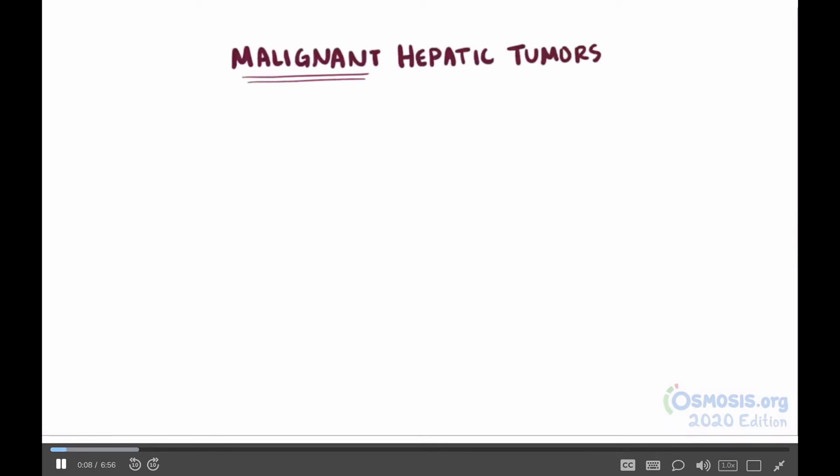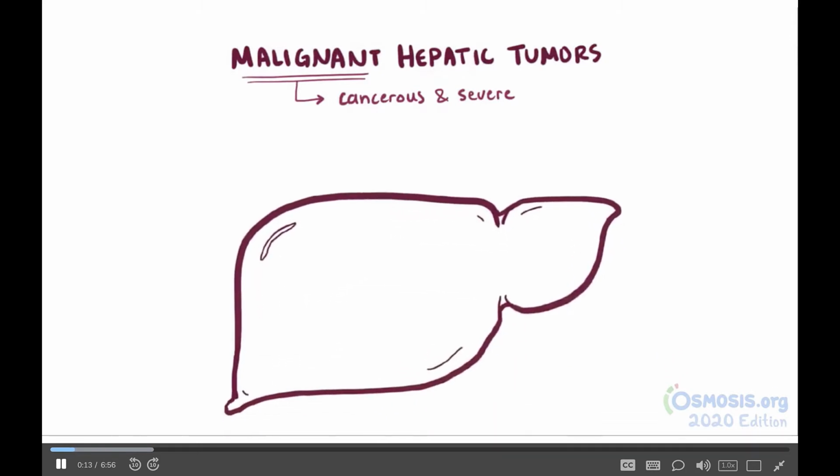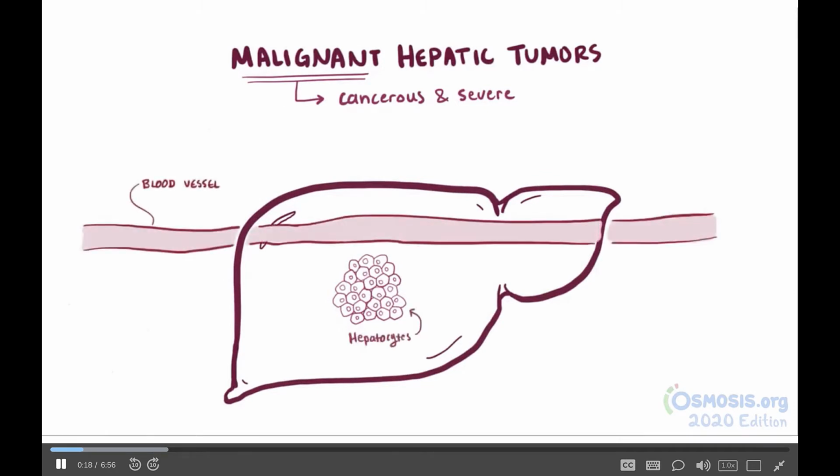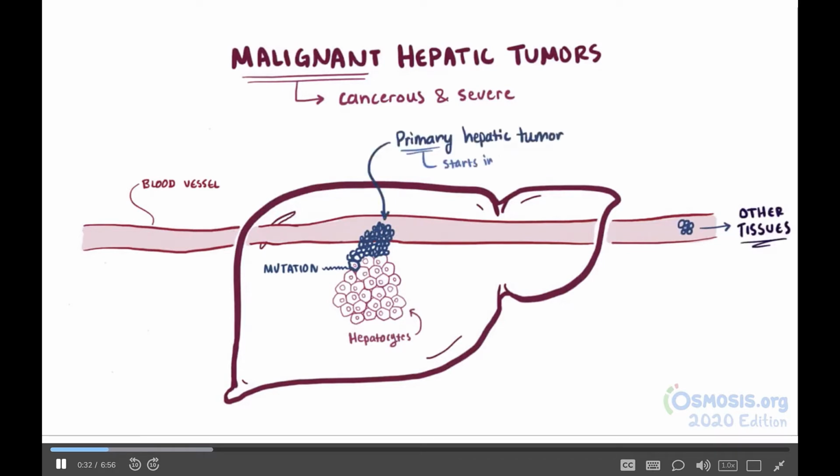As opposed to benign hepatic tumors, malignant hepatic tumors are cancerous, very severe, and are now the third leading cause of cancer deaths worldwide. With these malignant liver cells, or hepatocytes, just like malignant cells in other cancers, they develop some mutation that causes them to replicate at way higher rates, and form these masses of cells that continue to grow and potentially spread to other tissues. Now this would be a primary hepatic tumor, since it starts in the liver.